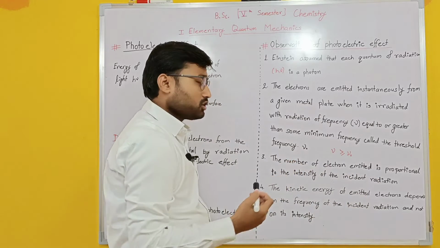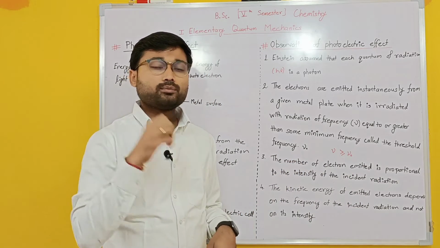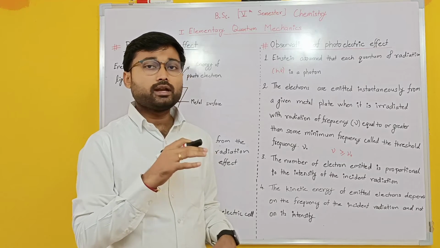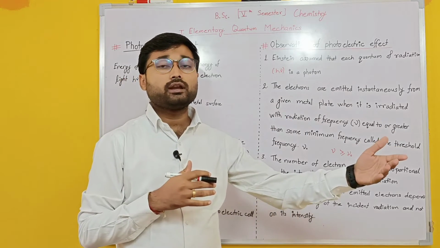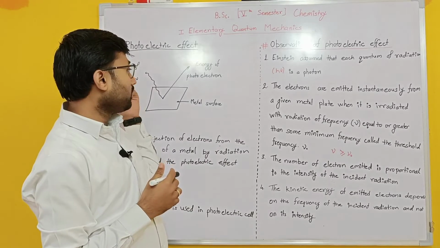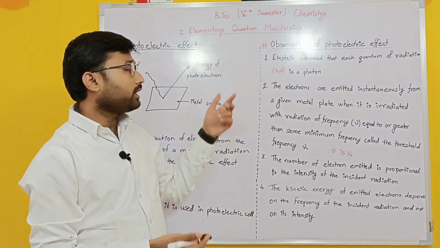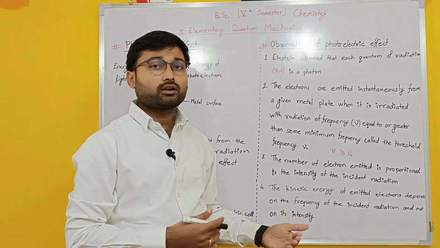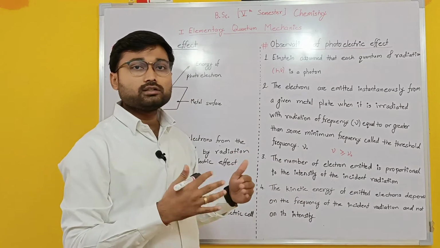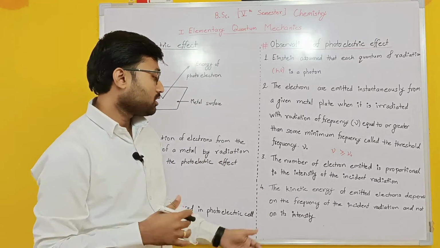The third statement is that the number of electrons emitted is proportional to the intensity of the incident radiation. Suppose you are putting 10 photons on the metal, you will get only 10 photoelectrons. So this is always directly proportional to the incident radiation.